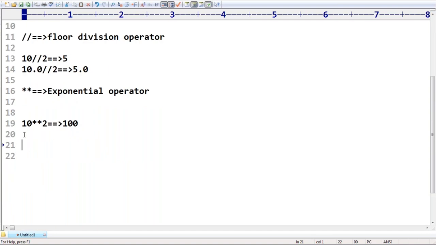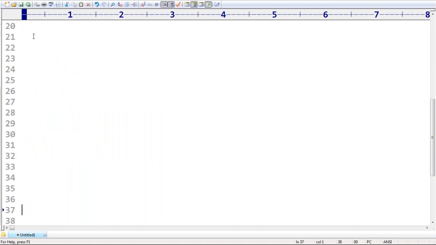These operators we covered already in the last session. Next, two more special points are there. 10 plus 20, can you please tell what the answer is? 10 plus 20 itself is 30. Now if I take 'A' plus 'B', what is the answer by default? 'AB'. Remember that, the output by default is 'AB'.